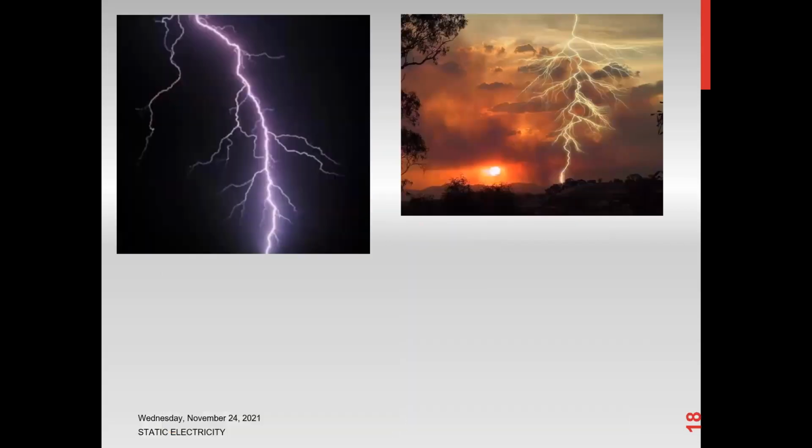So these are some images for the lightning or the flash. Basically, we are not able to see the electrons. Electrons are very small, but when these electrons are moving, they're emitting energy, and that energy we can see in the form of light. The movement is random. They're not moving in a specific direction, but when they hit, they will hit the surface.